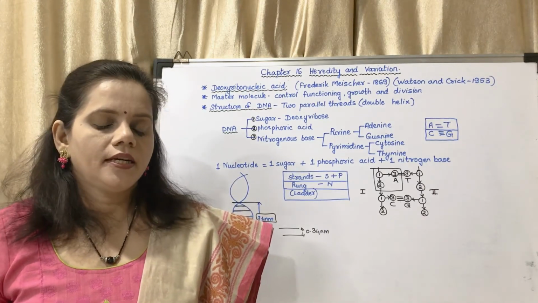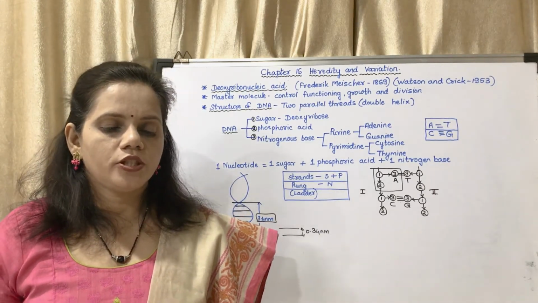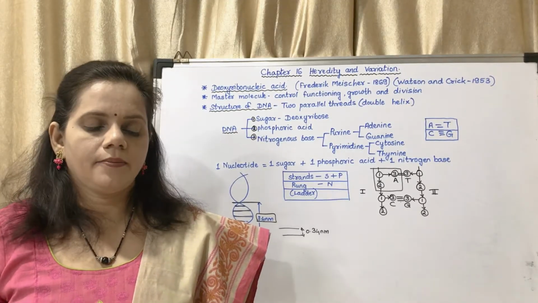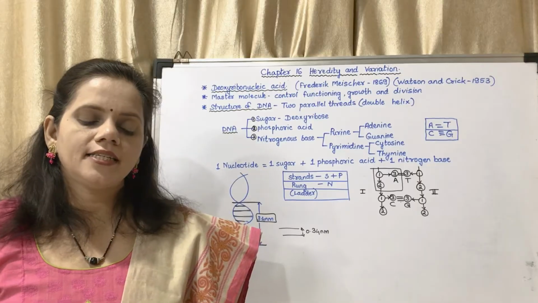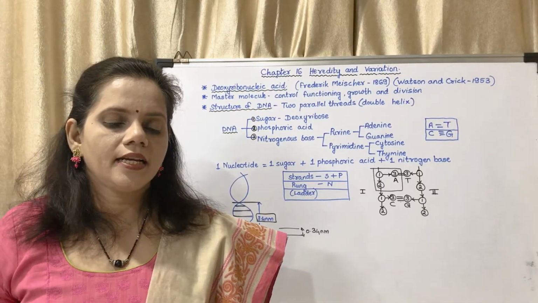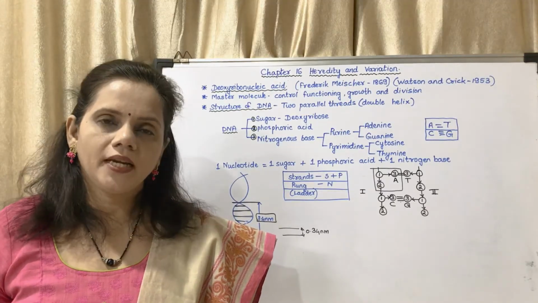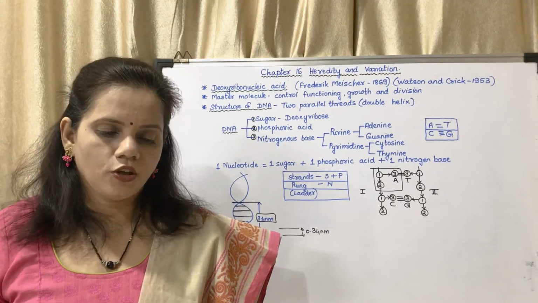I'll read out. In 1990, the Human Genome Project was jointly undertaken by all of the geneticists in the world. In June 2000, scientists of this project and Celera Genomics Corporation collectively announced the discovery of the complete DNA of the human genome.